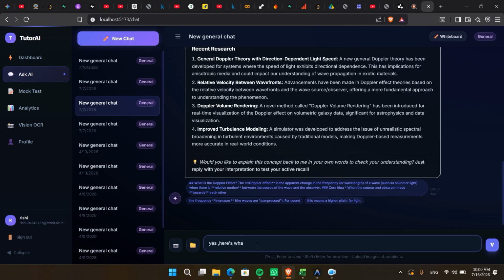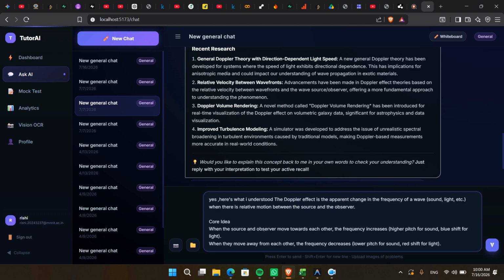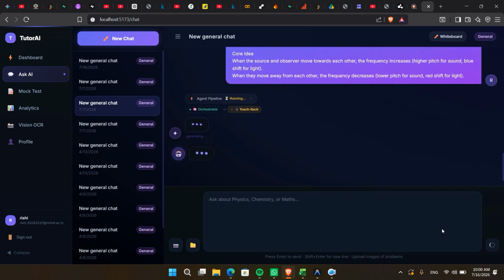The student's explanation is evaluated using semantic understanding rather than exact keyword matching. The system identifies concepts that were correctly understood, partially understood, or completely missed. Based on this evaluation, Tutor-AI updates the student's mastery profile and uses this information while generating future quizzes and recommendations. As a result, every interaction contributes to a personalized learning experience instead of remaining an isolated question and answer session.